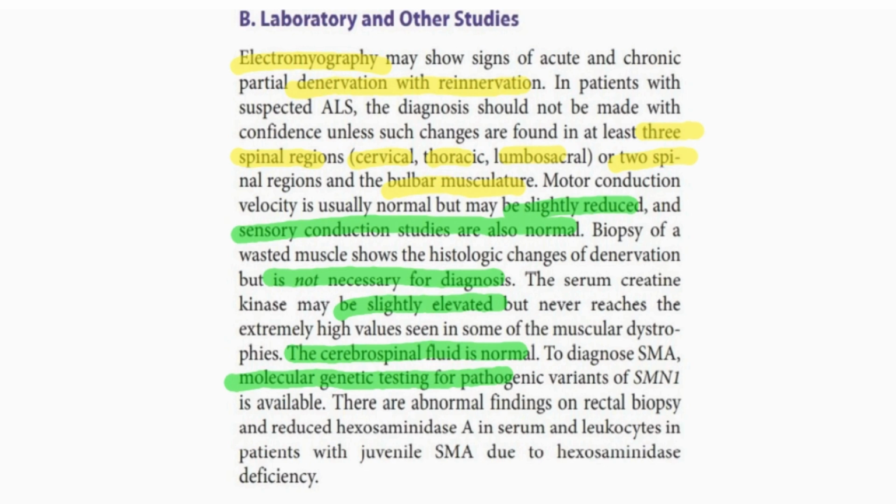So on EMG, there will be signs of denervation with reinnervation, and on conduction study, there will be a slight reduction in the motor conduction velocity, and biopsy is not necessary for the diagnosis, while the serum creatine kinase level may be slightly elevated.